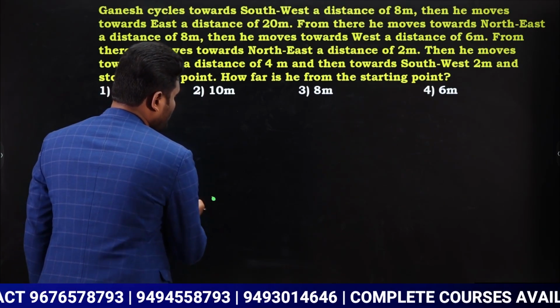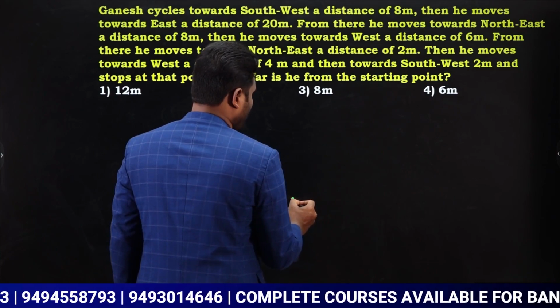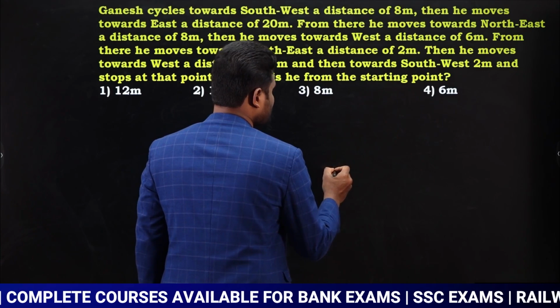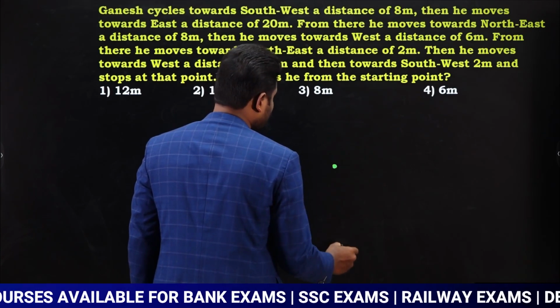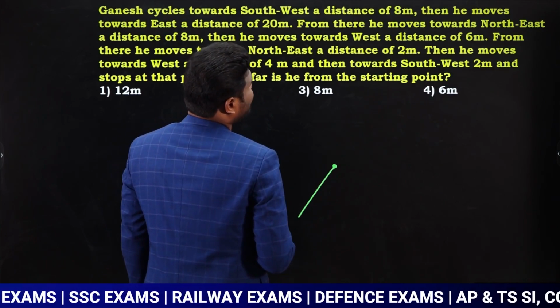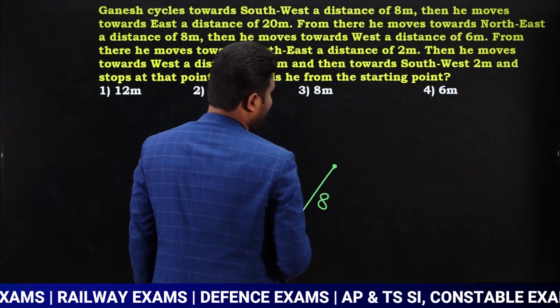Now he is traveling towards which direction? He is starting at this point and he is traveling towards southwest direction. Yes or no? Now if you observe, this is south, this is west. So southwest means he is traveling in this way. Now he traveled how much? Means a distance of 8 meters.